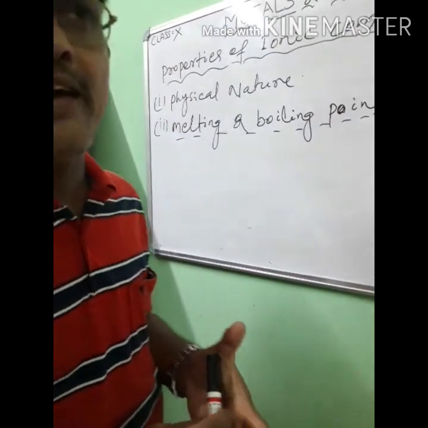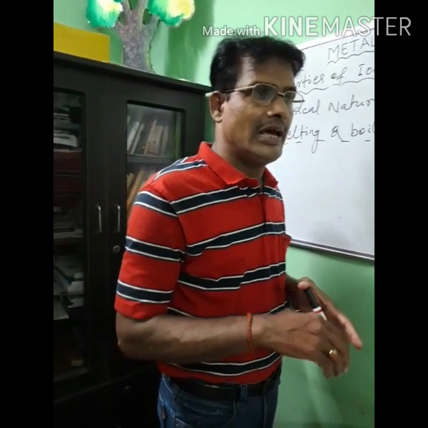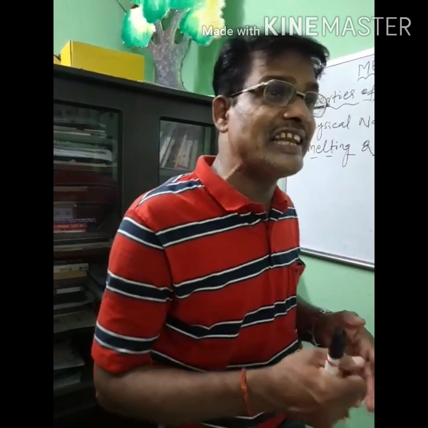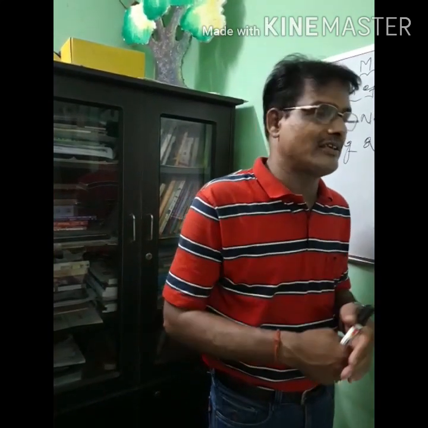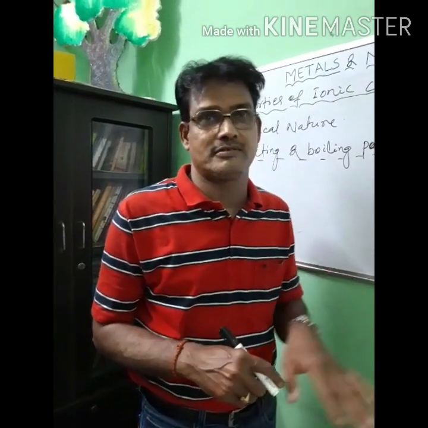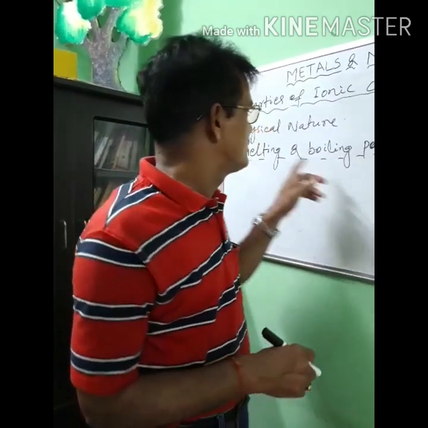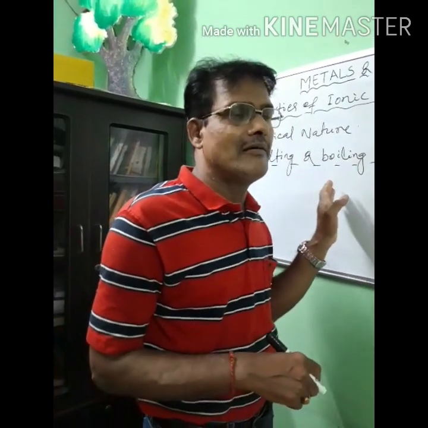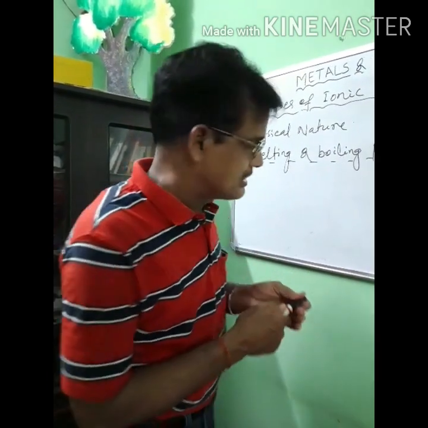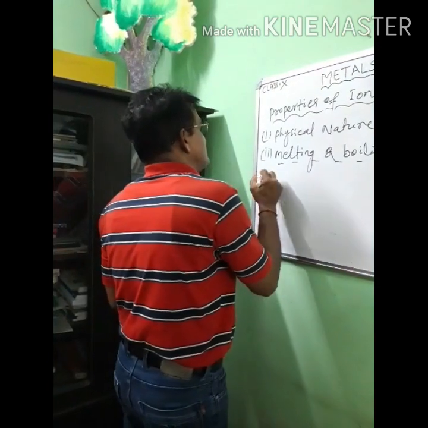Ionic compounds have high melting and boiling points. Why? As a large amount of energy is required to break the strong force of attraction between their ions, so that they have high melting and boiling points. Clear?